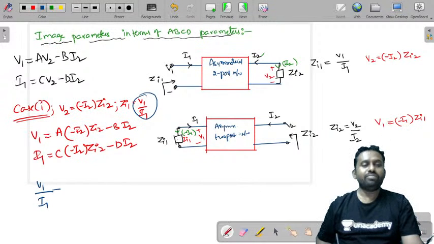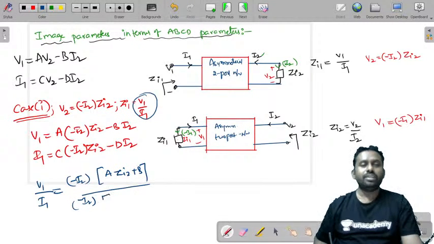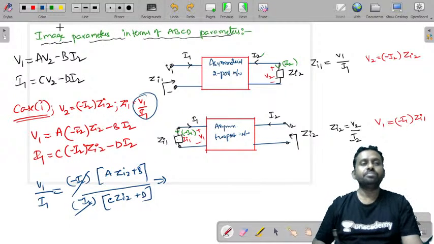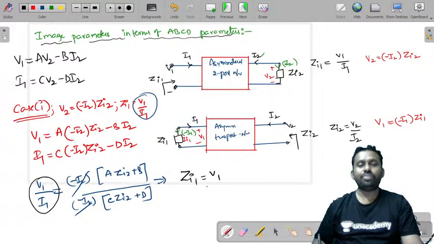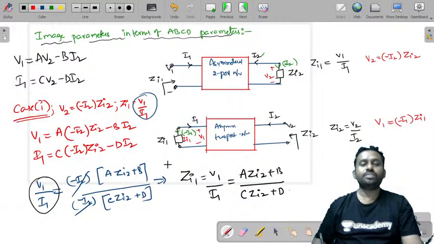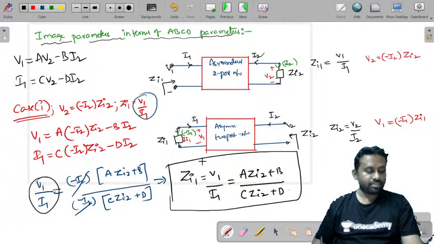Take minus I2 common: you get A Zi2 plus B over C Zi2 plus D. You can cancel this, and therefore Zi1 is equal to V1 by I1 is equal to (A Zi2 plus B) by (C Zi2 plus D).